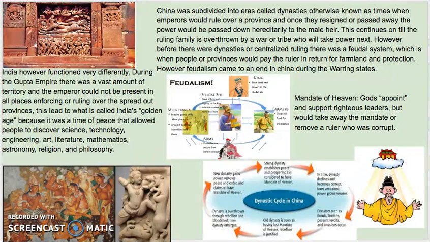India, however, functioned very differently. During the Gupta Empire, there was a vast amount of territory, and the emperor could not be present in all the places enforcing or ruling the spread out provinces. So this is what led to India's golden age, because it was a time of peace that allowed people to discover science, technology, art, literature, philosophy, and religion. But more so, he just couldn't be in all these different places at a time. So when they would come and collect their taxes, yes, people would say that they followed them. But as soon as the officers or emperor left, the provinces would be able to go on as they were. Okay.